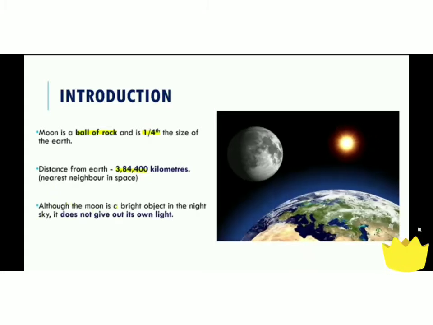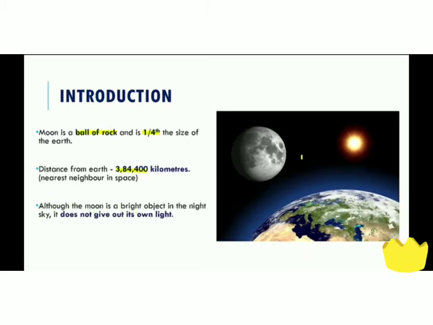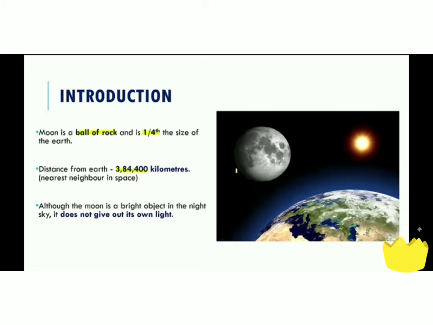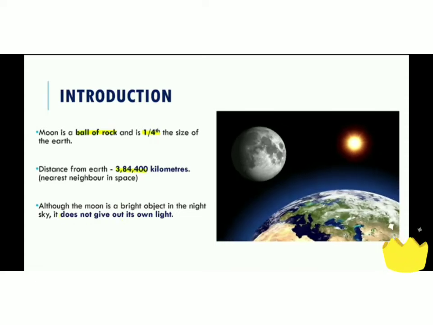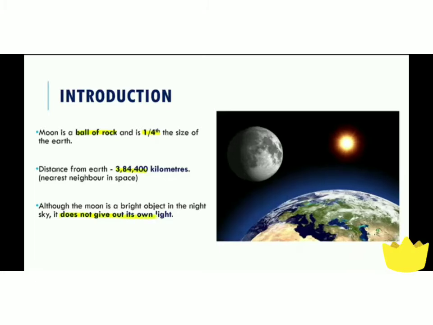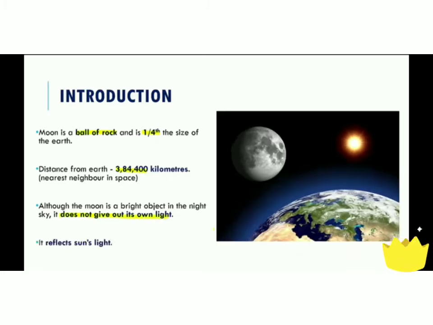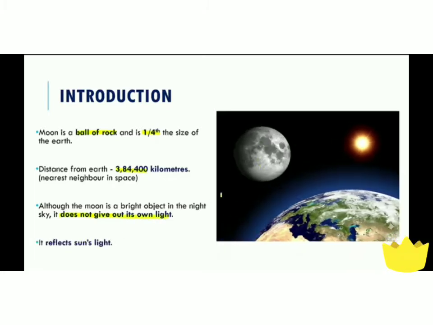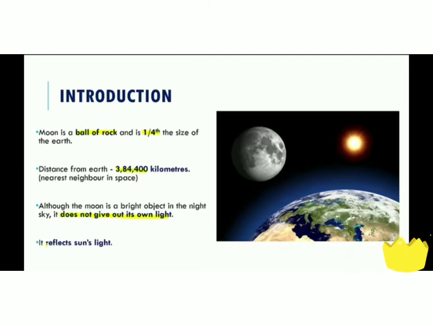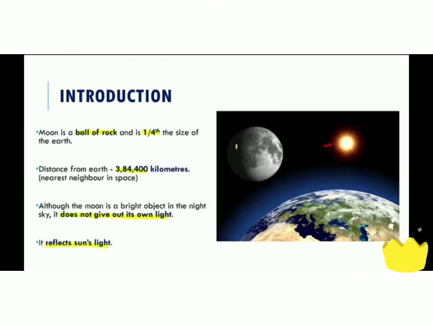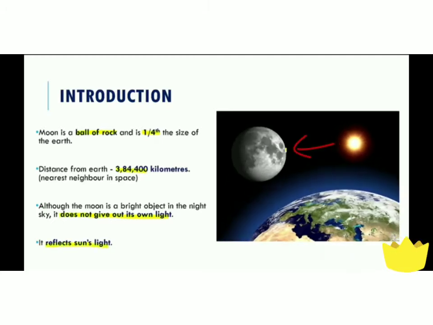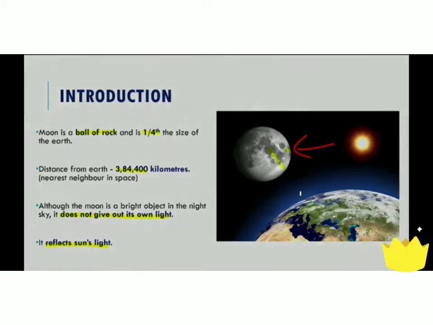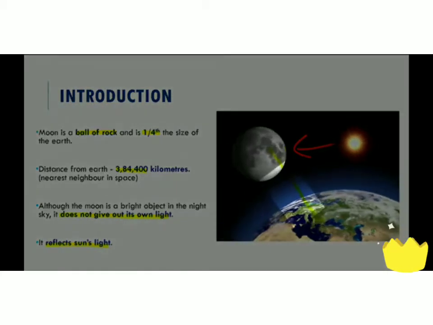Although the moon is a bright object in the night sky, it does not give out its own light. So, moon does not have its own light. Actually, it reflects the sun's light. The moon is a heavenly body that orbits around the earth, and this is the only natural satellite of the earth.